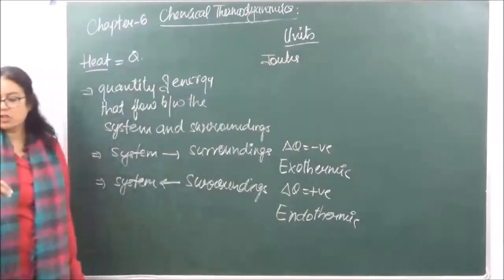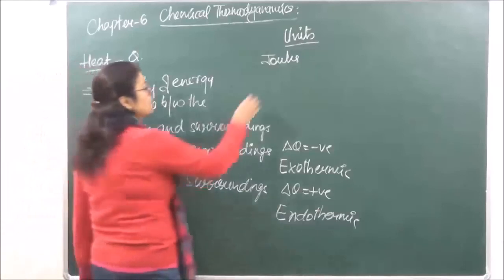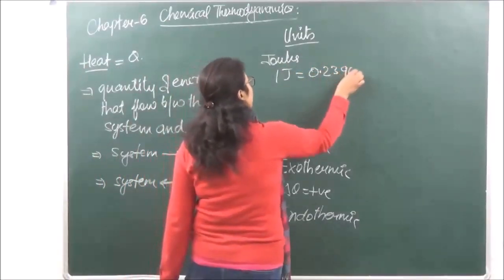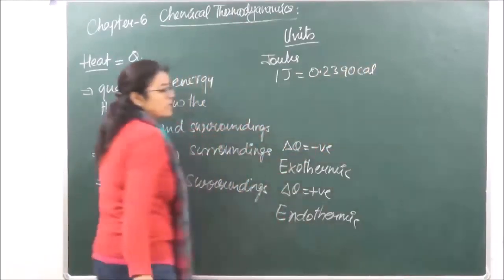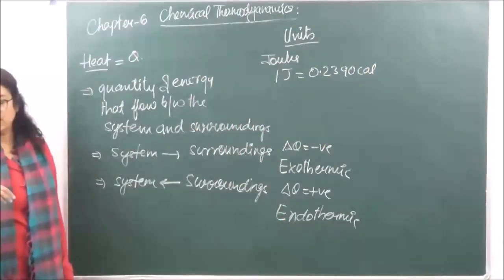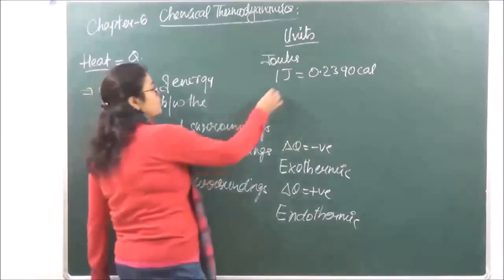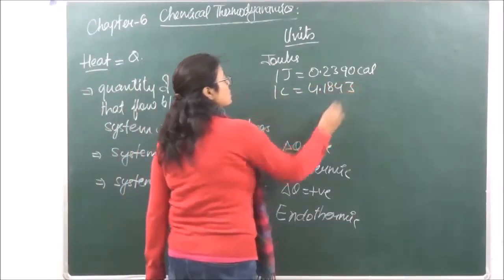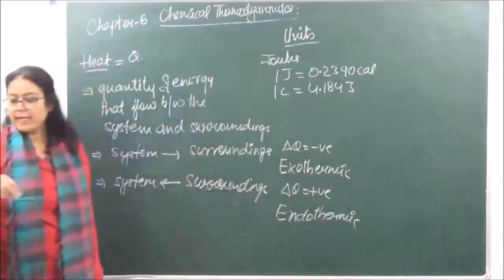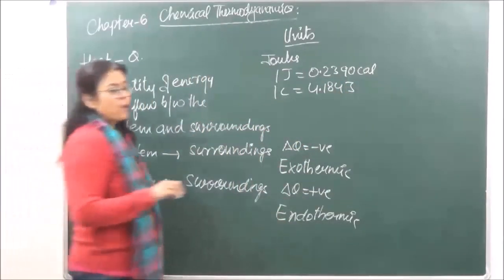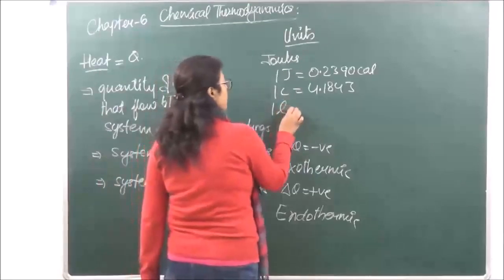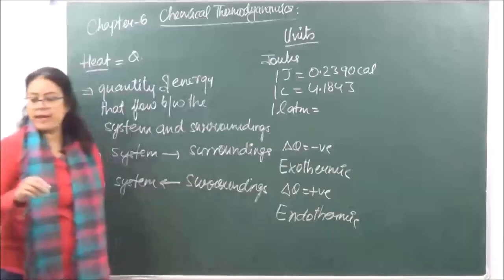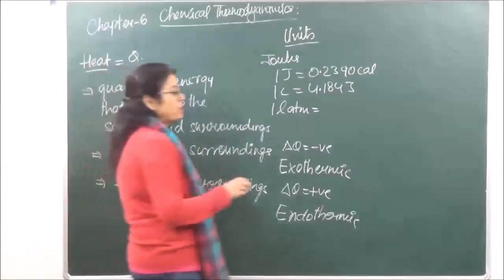Right? What are the conversion factors? 1 joule is equal to 0.2390 calories. ठीक है? And 1 calorie is equal to 4.184 joules. Right? And 1 liter atmosphere, 1 liter atmosphere is equal to 101.3 joules.